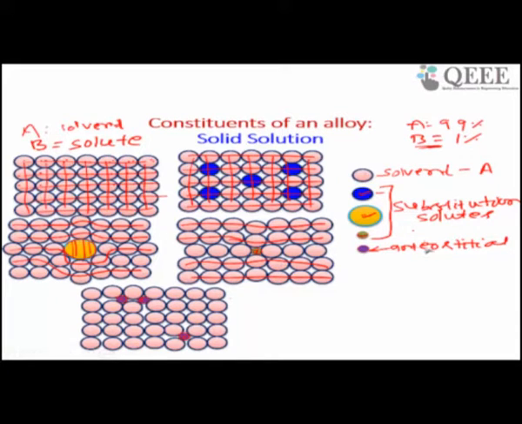Interstitial solute. Because of this, it will also change the regular order because of this element. So the solid solution is here. What happens because of this, in this slide what we discussed,